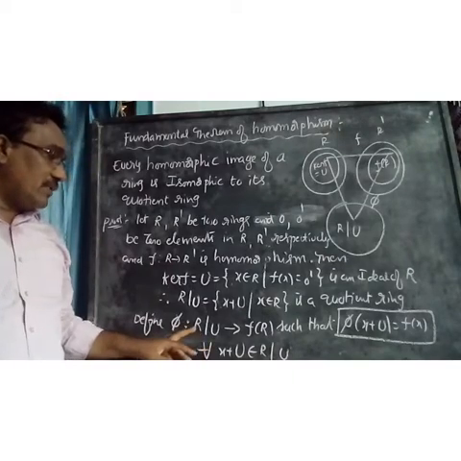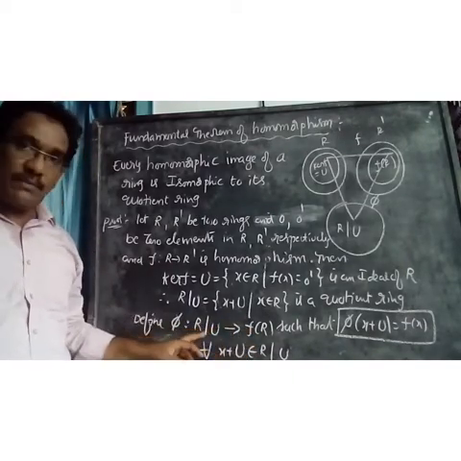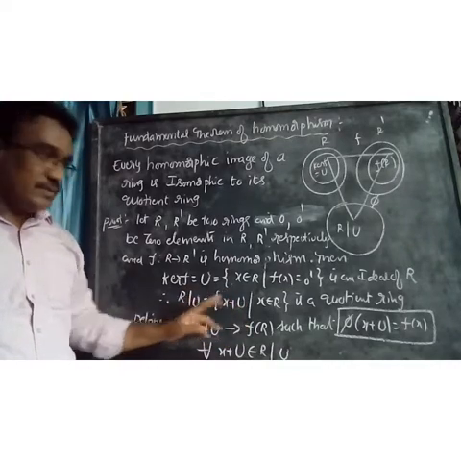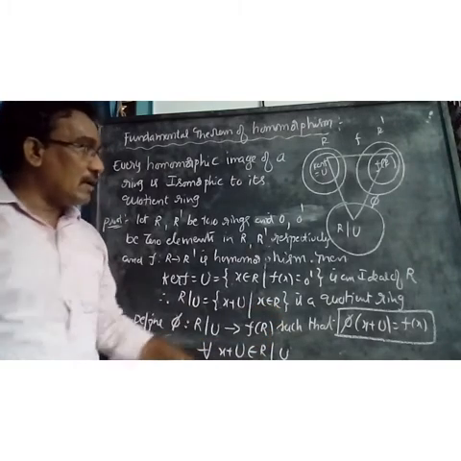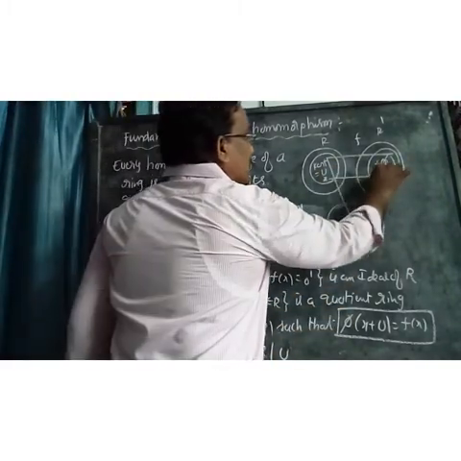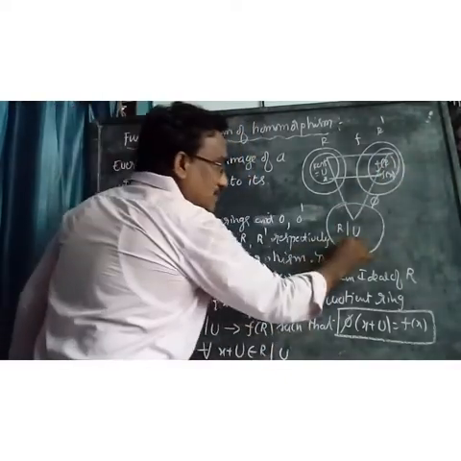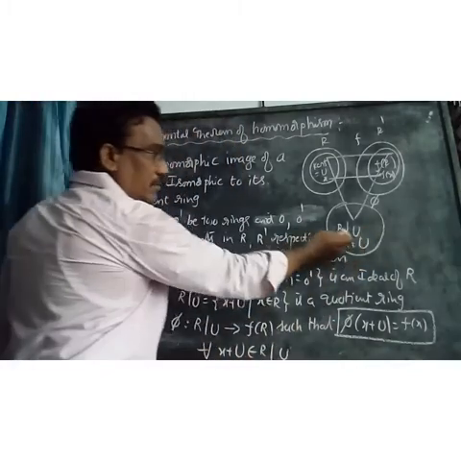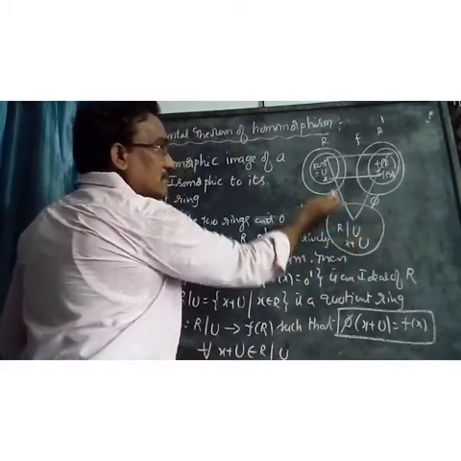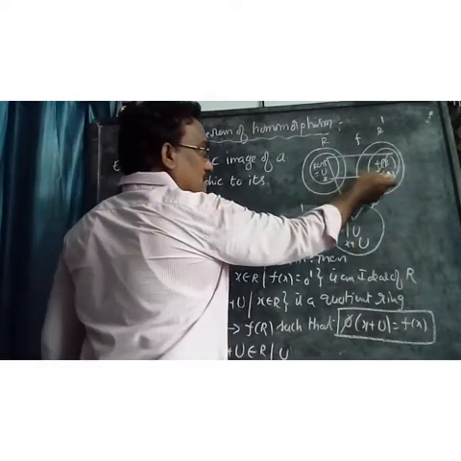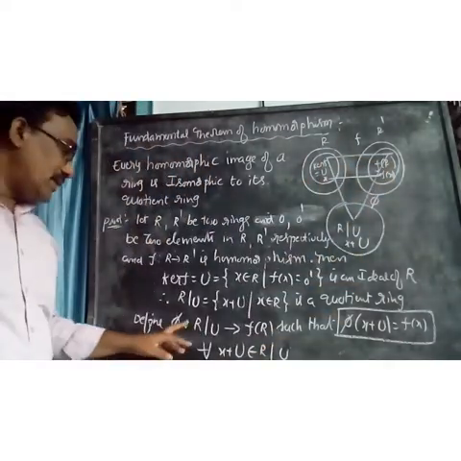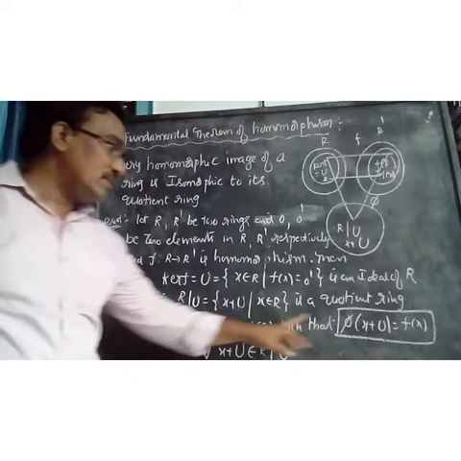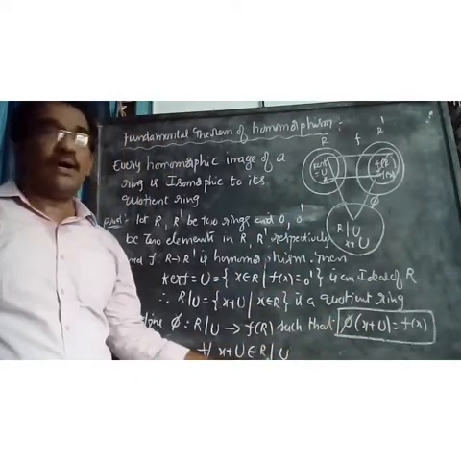So how do we define the mapping from R by U to F of R? What are the elements in R by U? Cosets X plus U. If X plus U belongs to R by U, then X belongs to R. If X belongs to R, then F of X belongs to F of R. Therefore, I define the mapping pi from R by U to F of R such that pi of X plus U equals F of X, for all X plus U belonging to R by U.